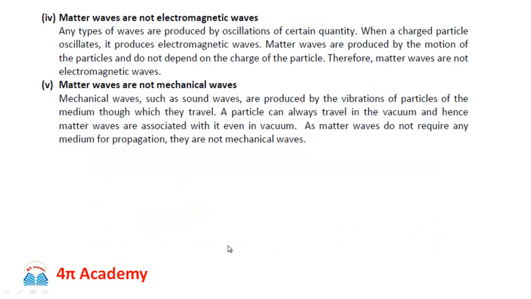Matter waves are not electromagnetic waves. Any type of waves are produced by oscillations of certain quantity. When a charged particle oscillates, it produces electromagnetic waves. Matter waves are produced by the motion of the particles and do not depend on the charge of particle. Therefore, matter waves are not electromagnetic waves, and therefore matter waves are associated with not only charged particles such as protons, electrons, but they are also associated with neutral particles such as neutron.